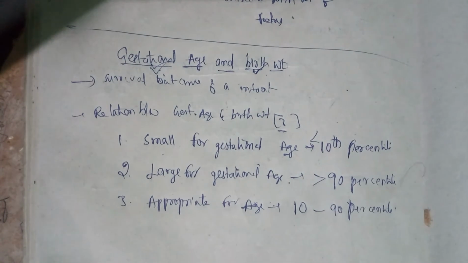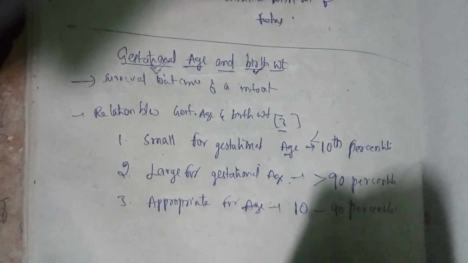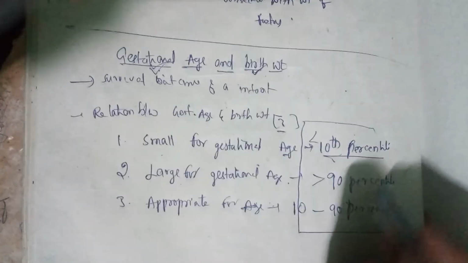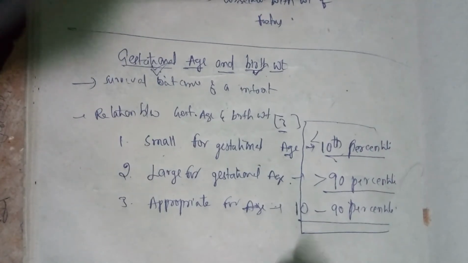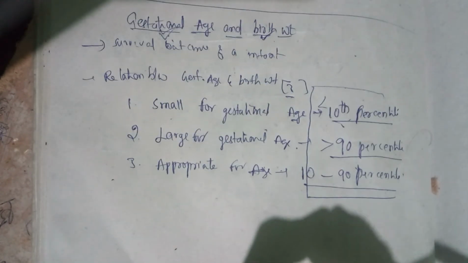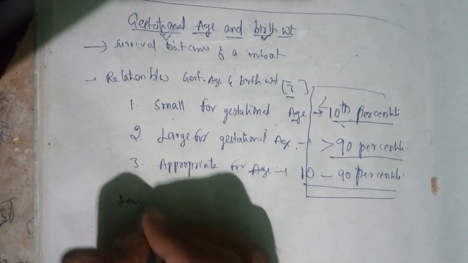So this is the basic term that you have to know. You have to remember these numbers: 10th percentile, 90th percentile, and 10 to 90 percentile. Remember this. And one more important term that we have to remember here is low birth weight.